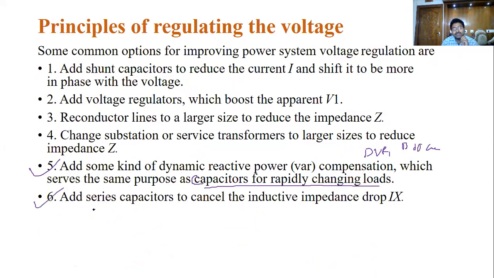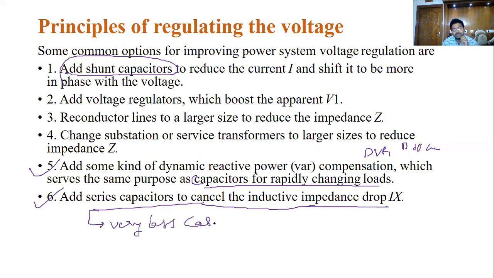Then next one is to add some series capacitors. Now you can add here the shunt capacitors. You can add here some series capacitors to cancel the inductive impedance drop in IX. But we are using this in very few cases. This we are using in more cases. So series compensation we are using in very rare cases. Okay, static compensation we are using more often.